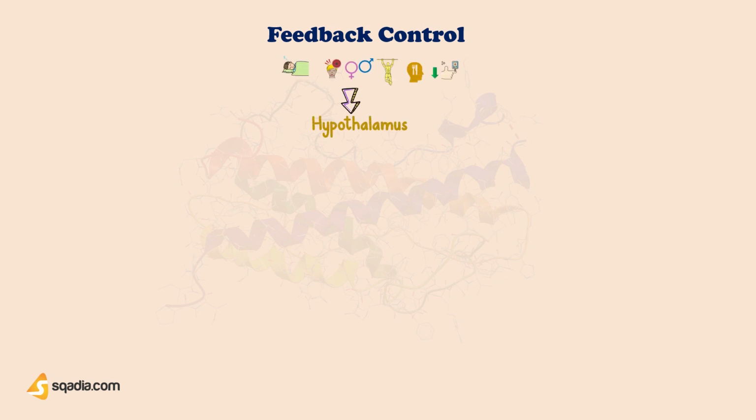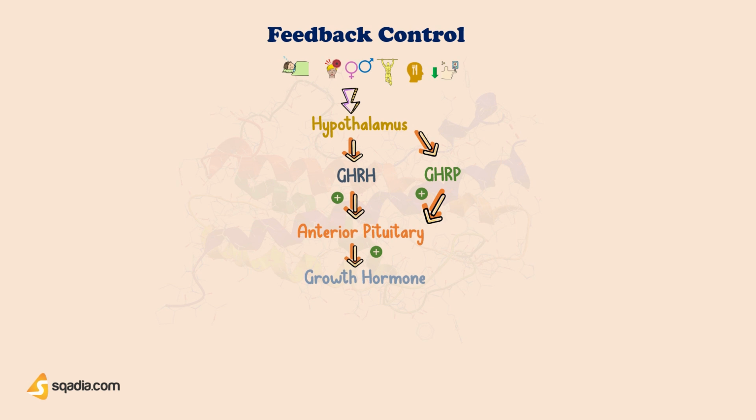Hypothalamus releases growth hormone-releasing hormone, GHRH, and growth hormone-releasing polypeptide, GHRP, which in turn promote the release of growth hormone from anterior pituitary. Now, the growth hormone acts on various tissues. It also activates the liver cells to secrete somatomedin C, also known as insulin-like growth factor 1, or IGF-1 for short. I'll be explaining somatomedins in more detail in a while.